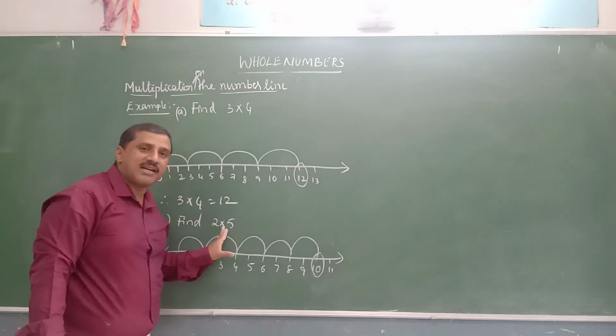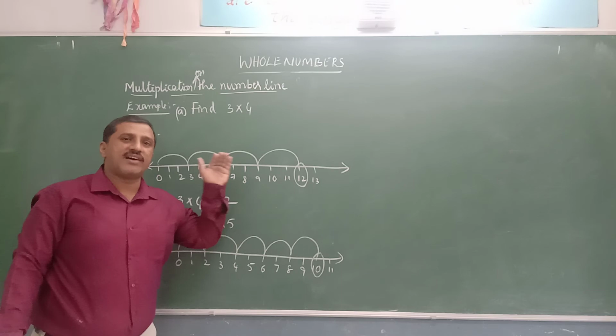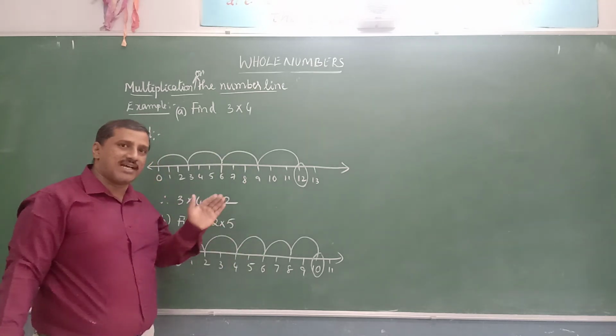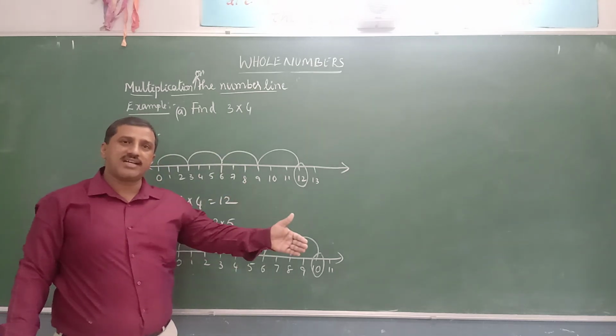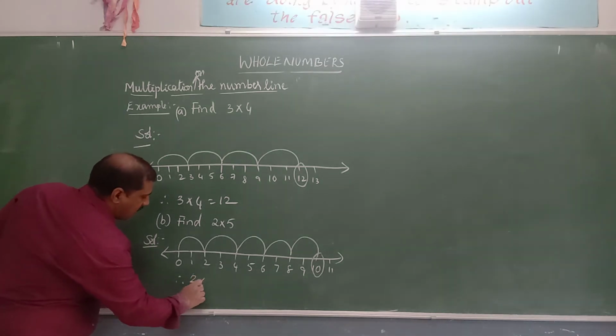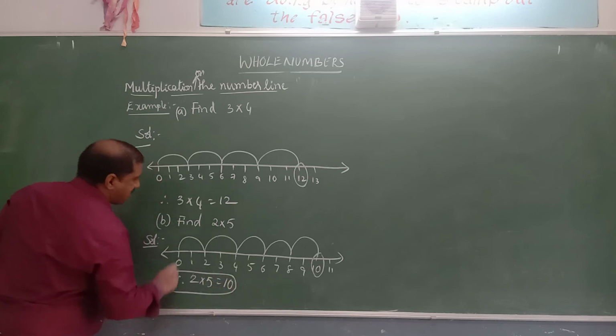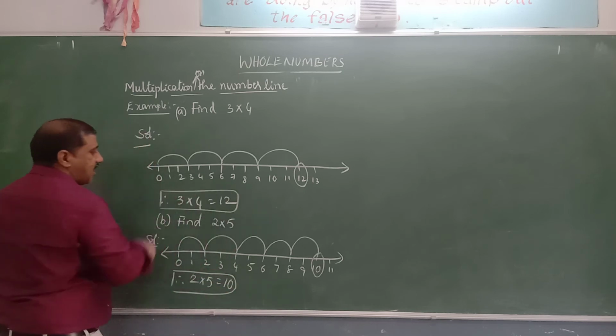Multiplication is nothing but repeated addition. So 2 into 5, by adding 2 for 5 times, 2 plus 2 plus 2 plus 2 plus 2, we will get what, 10. Therefore, 2 into 5 is equal to 10. We will get its product in this way by using the number line.